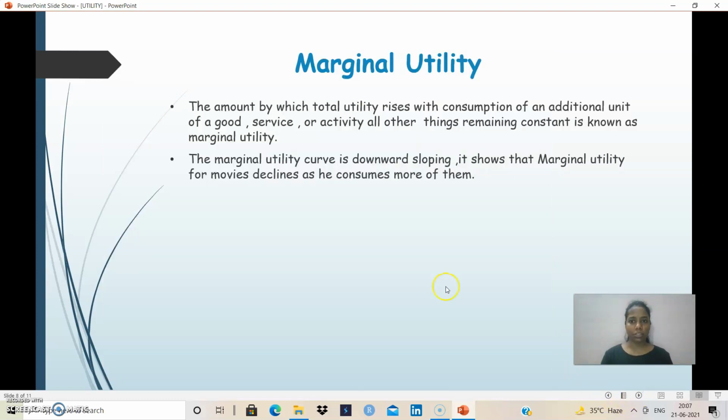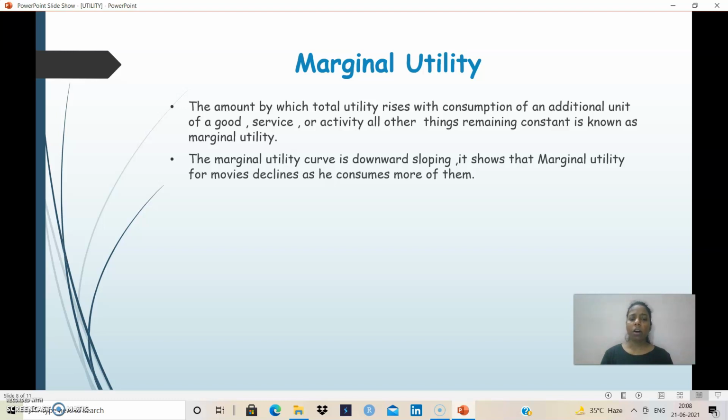Coming towards marginal utility. Marginal utility, the amount by which total utility rises with consumption of an additional unit of a good or a service or activity, other things remaining constant, is known as marginal utility. The marginal utility curve is downward sloping. It shows that marginal utility for movies declines as he consumes more of them.